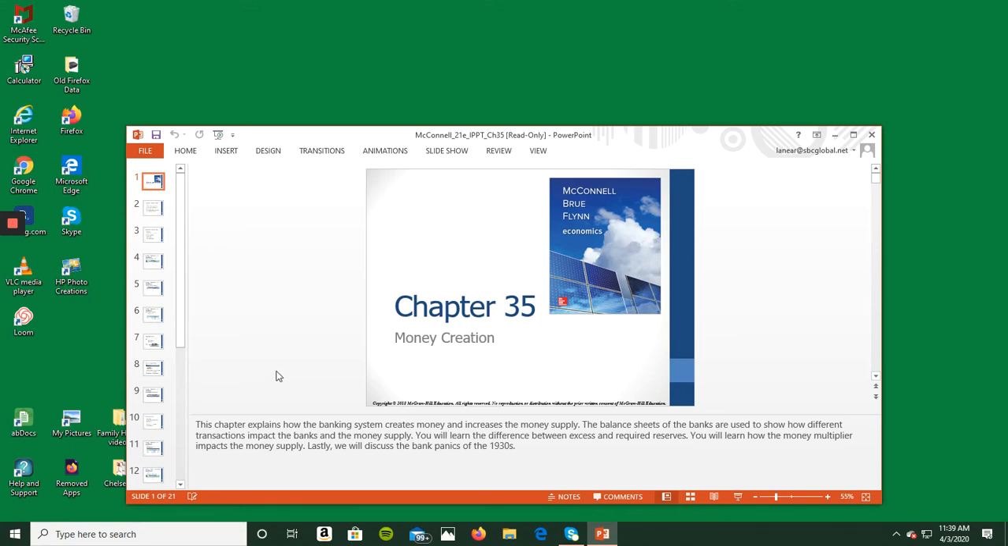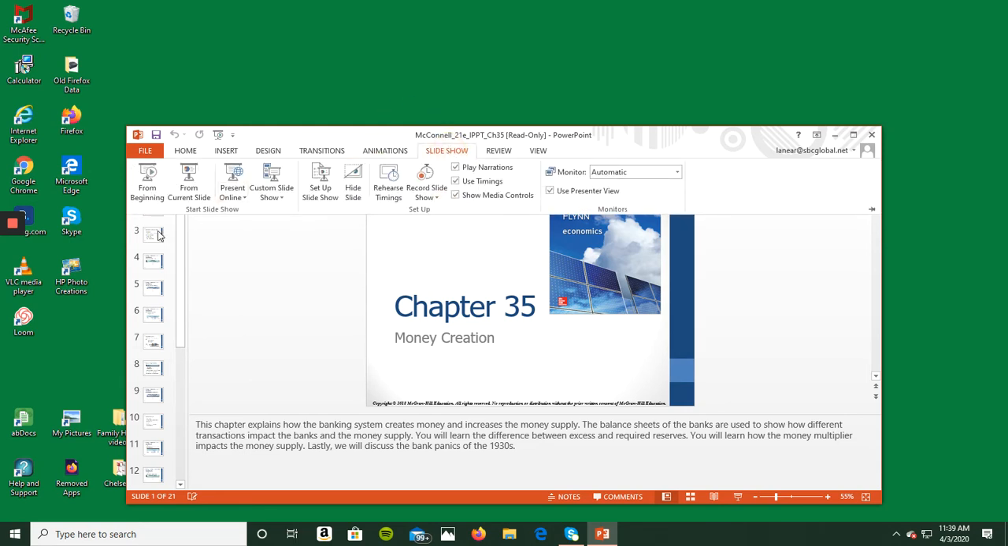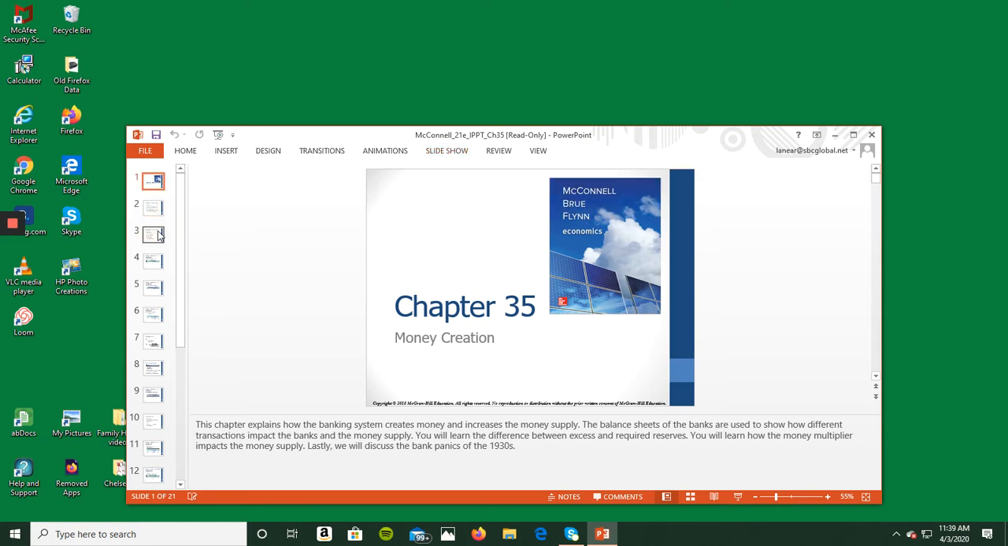This is chapter 35, Money Creation. Very important chapter explaining how the banking system creates money. The minute a bank makes a loan, the money supply increases by that amount. So a sound banking system is obviously very important. Let's see.